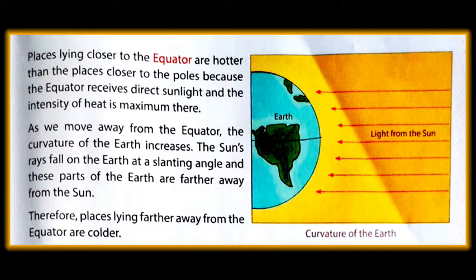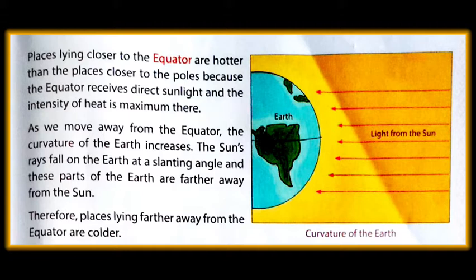First, it's important to know what an equator is. An equator is an imaginary line which divides the earth into two equal parts, the northern hemisphere and the southern hemisphere. In this para, we learned that whatever places are near the equator are hotter than the places closer to the poles because the equator receives direct sunlight.